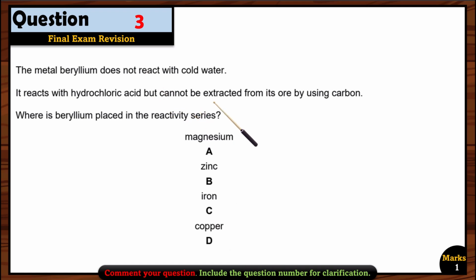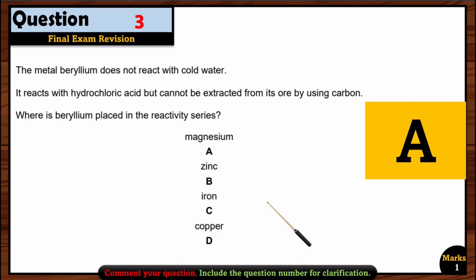Now let's see the third information, that it cannot be extracted from its ore by using carbon. So all those metals that are below carbon can be extracted by using carbon, right? Zinc is below carbon in the reactivity series if you memorize the reactivity series, so you can know that zinc can be extracted using carbon. But this metal, beryllium, cannot be extracted using carbon. So which option can be right? We are just left with option A. So option A is the correct option here.